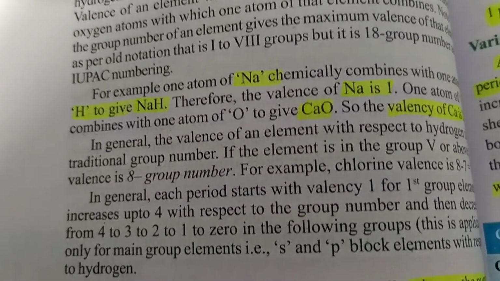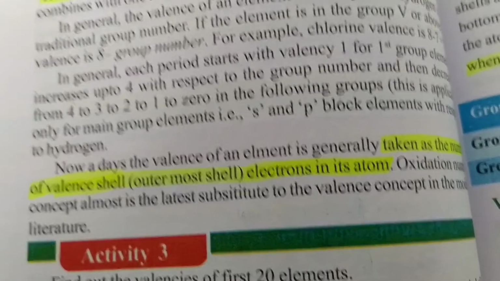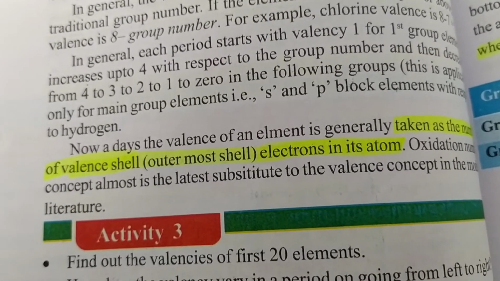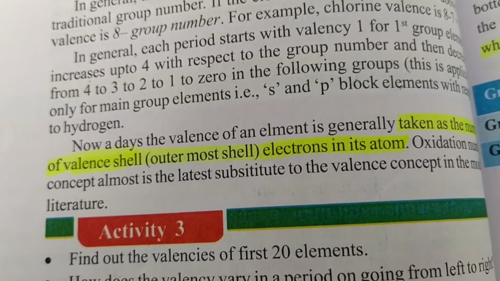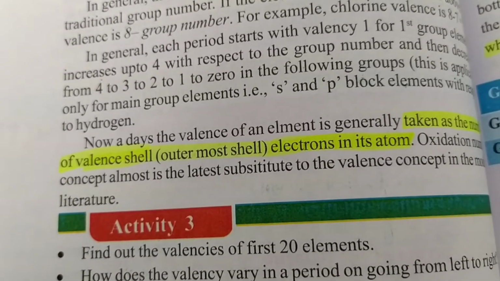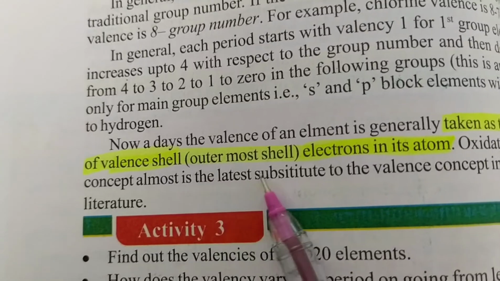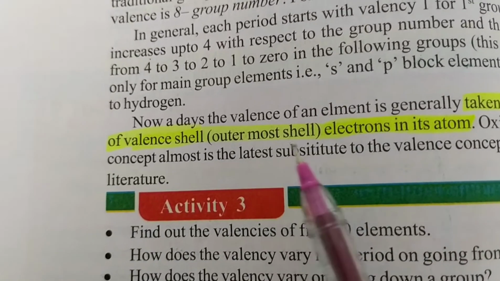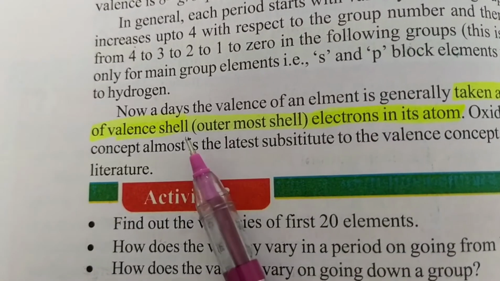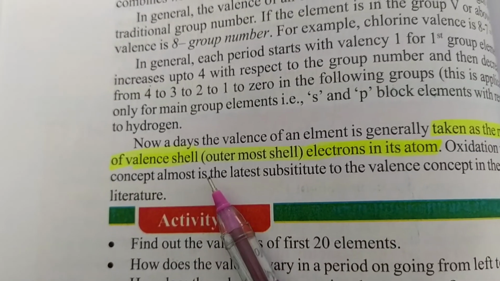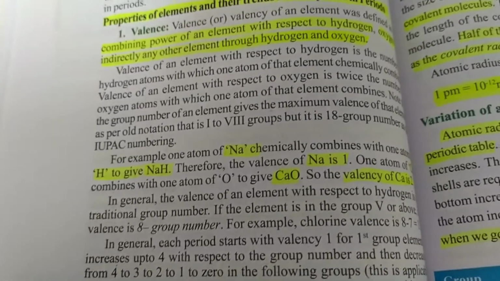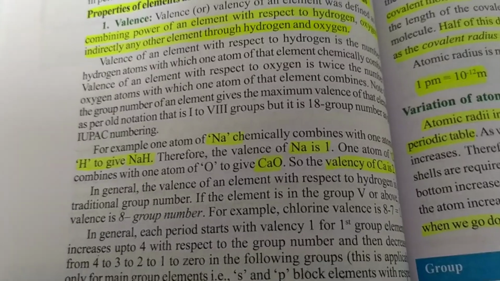This is the valency. In our recent era, students, we are taking the valency as the number of valence shell electrons. Nothing but in the outermost shell, that is the last shell, how many electrons are there, that is the valency of the element. So did you understand valency, students? This is the first property, valency.